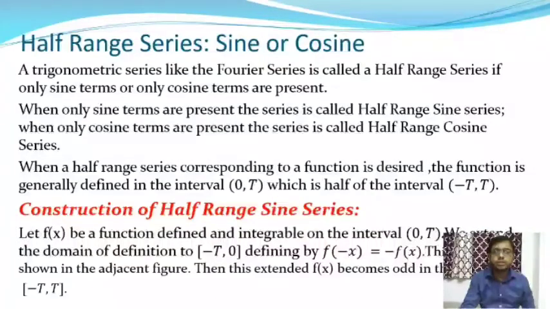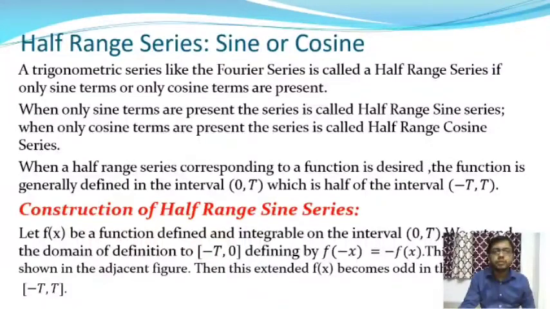The Euler's formula for Fourier series, when the function satisfies the Dirichlet's conditions, then f(x) is equal to a0 by 2 plus summation over n equal to 1 to infinity of an into cos n pi x by t plus bn into sin n pi x by t, where the function is defined in the interval c to c plus 2t, or minus t to plus t, and the function has period 2t. And in that case, when